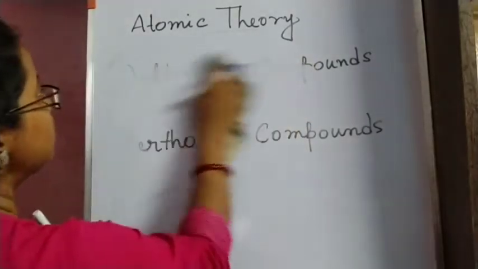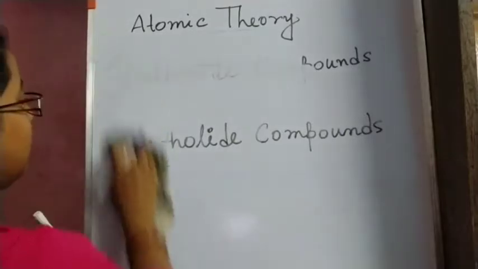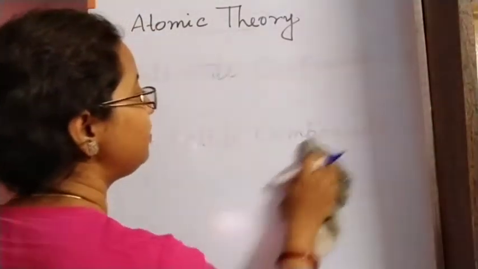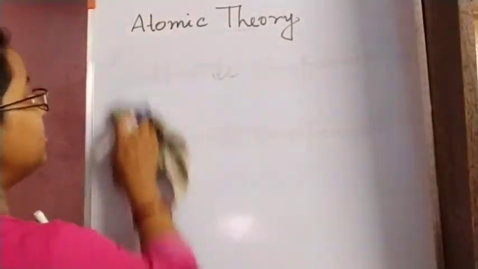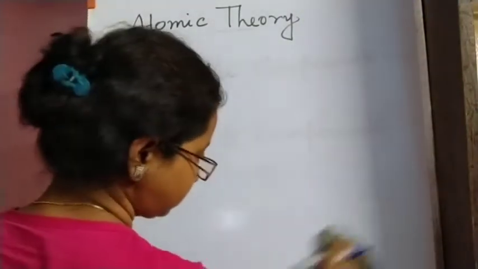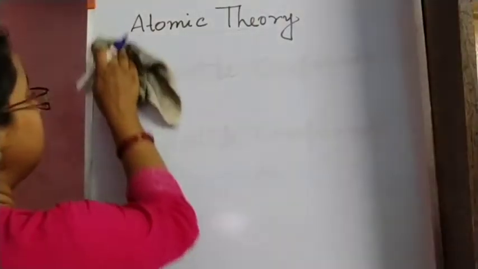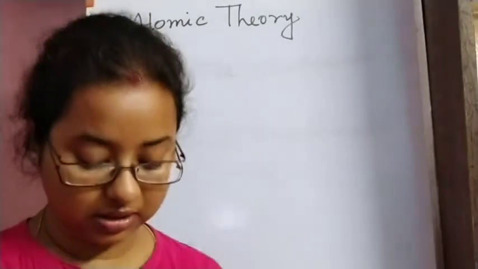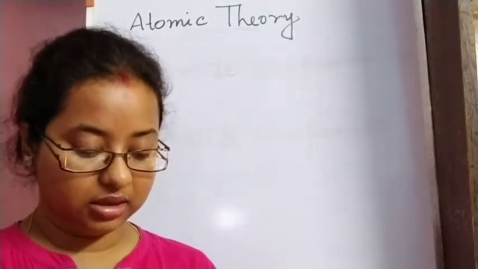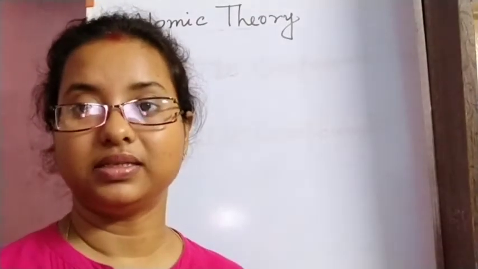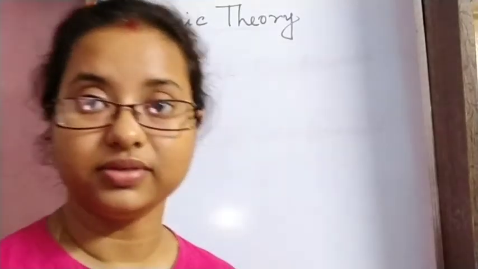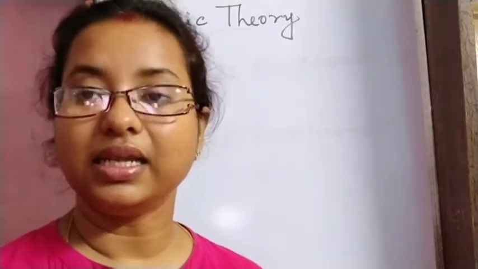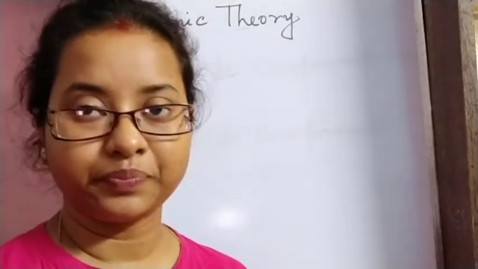Now we are going to discuss atomic theory, and at the same time the modern atomic theory, because Dalton's atomic theory has some drawbacks or limitations. As we know, Dalton said that any element consists of very tiny particles, and these particles are indivisible, we cannot divide them.